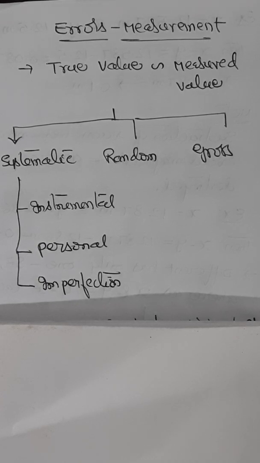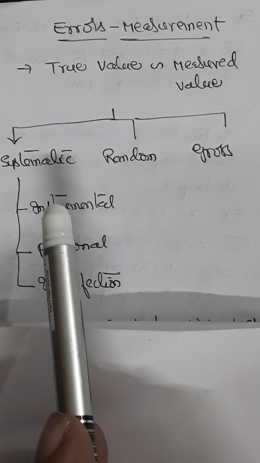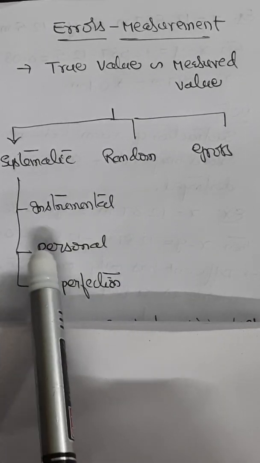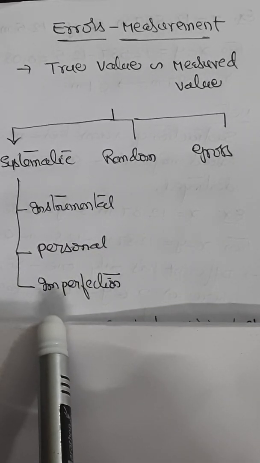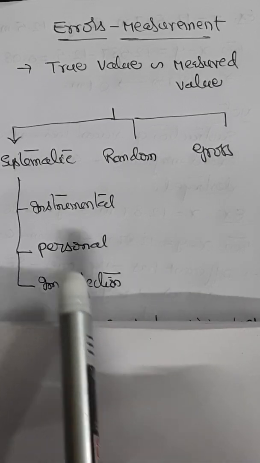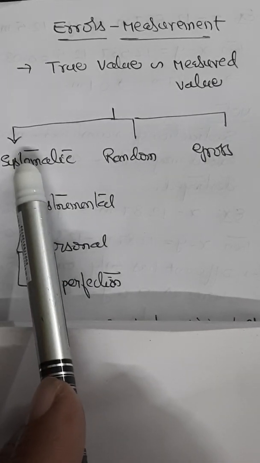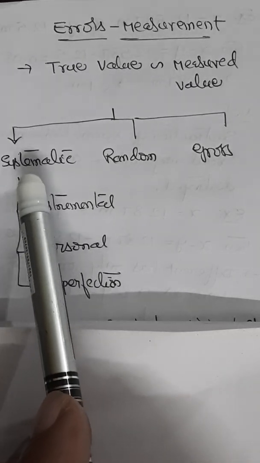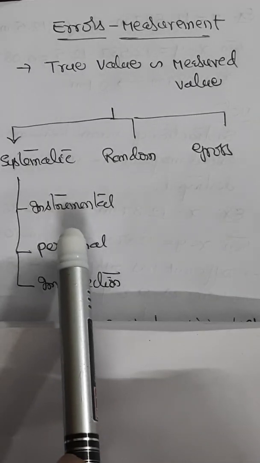Such errors, therefore, can be minimized. In that, again, you have instrumental errors, personal errors, and error due to imperfection. Systematic errors are those errors whose causes are known, therefore we can minimize or reduce them.